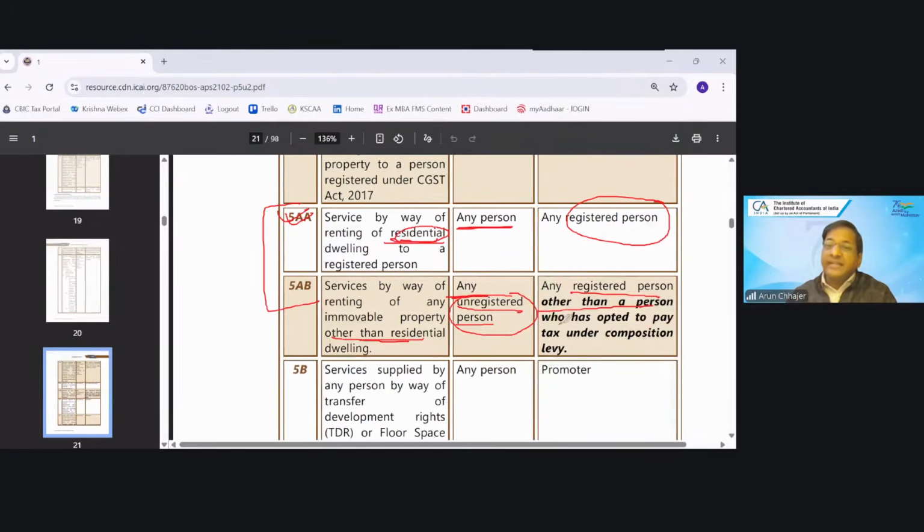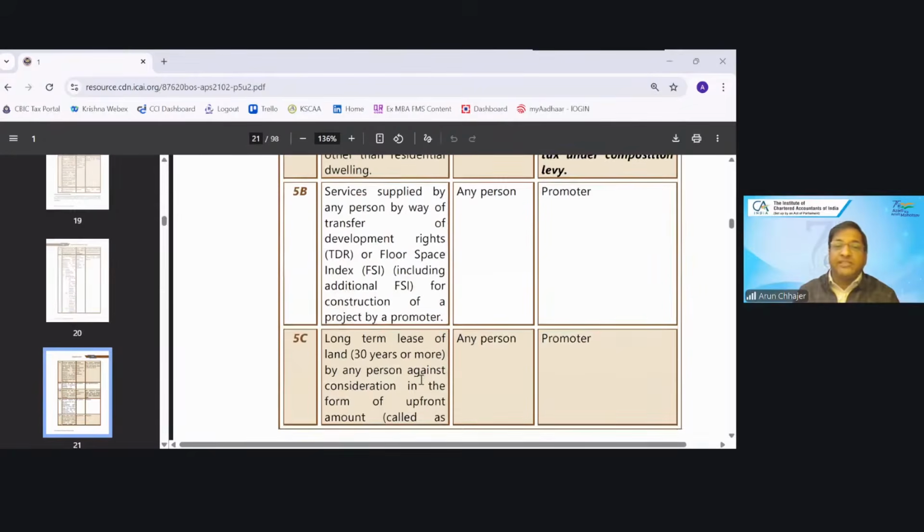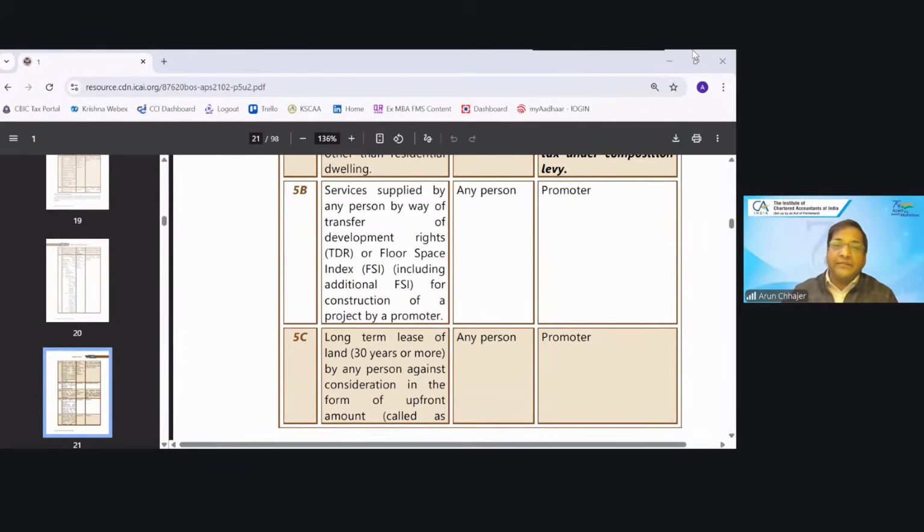And other than the person who has opted to pay tax under composition, again, when will it not be taxable under RCM? If the recipient is a composition dealer. Okay. Entry number 5B and entry number 5C are added to consider the real estate sector.